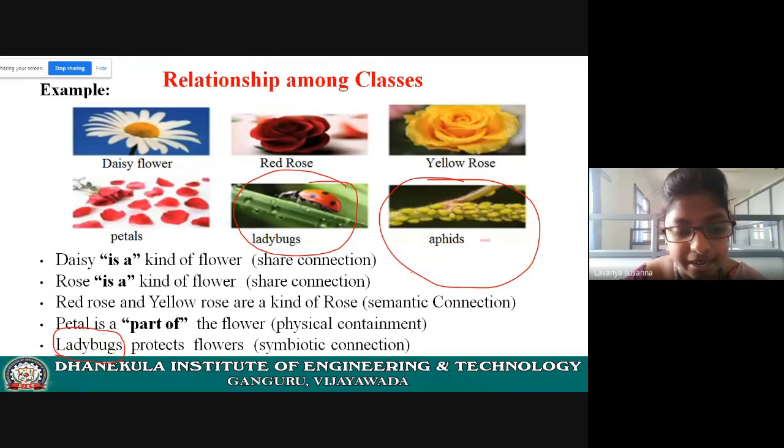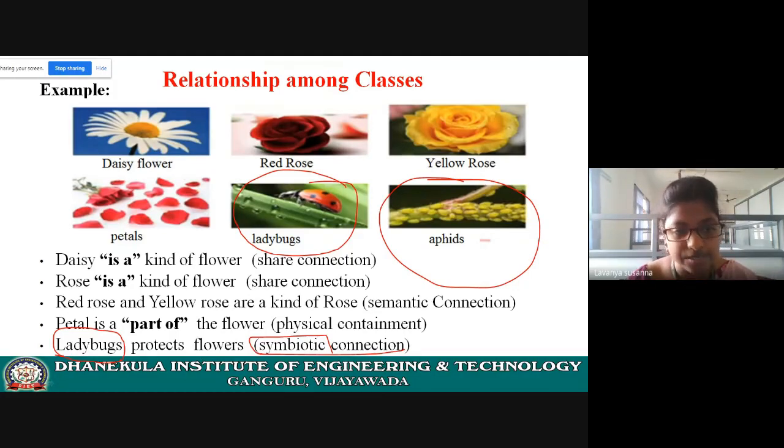This ladybug is protecting. Now let us see the relationship between a ladybug insect and flowers. This ladybug is protecting the flowers by eating the aphids. These are some other insects which cause harm to the plant or flower plant. So what is the relationship between them? Symbiotic relation, connection. Symbiotic means dependency. There is some dependency because ladybugs protect flowers. Flowers are depending on ladybugs. There is some symbiotic connection, dependency.